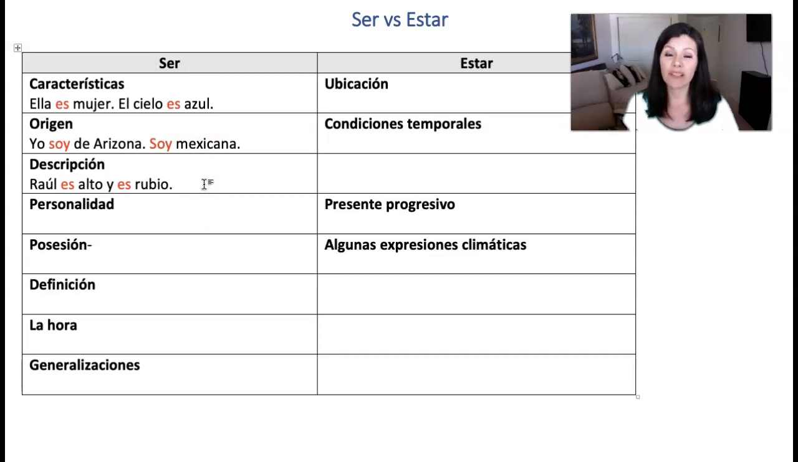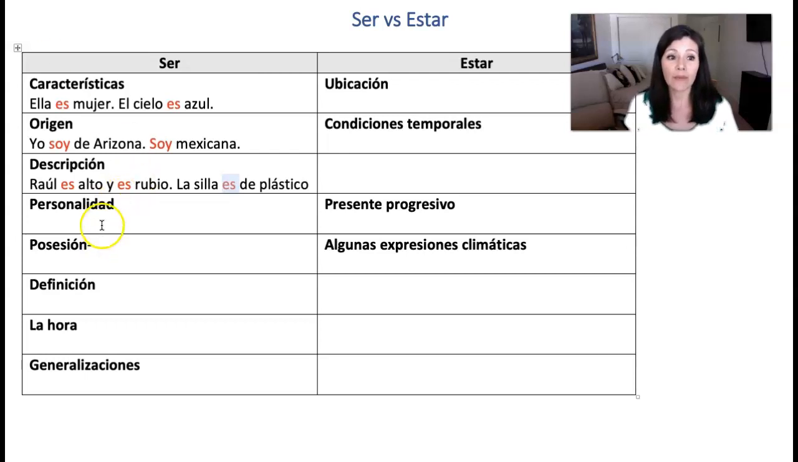If I'm describing the material of which something is made, for example, if I say, la silla es de plástico, I will use the verb ser because it is inherently made of plastic in this case. If I wanted to mention something else, el carro es de metal. Okay? Again, descriptions, inherent, permanent are what we're using.